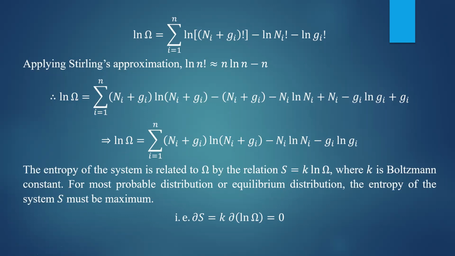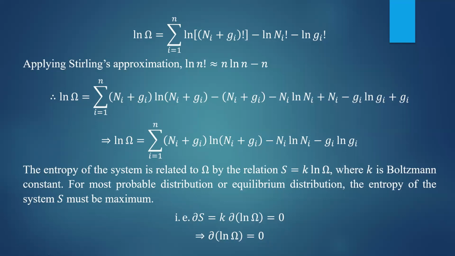Okay, what is the most probable distribution you have to find? If entropy is maximum, the derivative of the entropy must be equal to 0. Therefore, dS must be equal to 0. If dS is 0, you will get k into d of ln omega must be equal to 0, because if you differentiate this equation, you will get dS is equal to k into d ln omega equal to 0. Now apply the condition. We know the expression for ln omega, you substitute here. This implies that the derivative of ln omega must be equal to 0. That is the condition for equilibrium distribution.